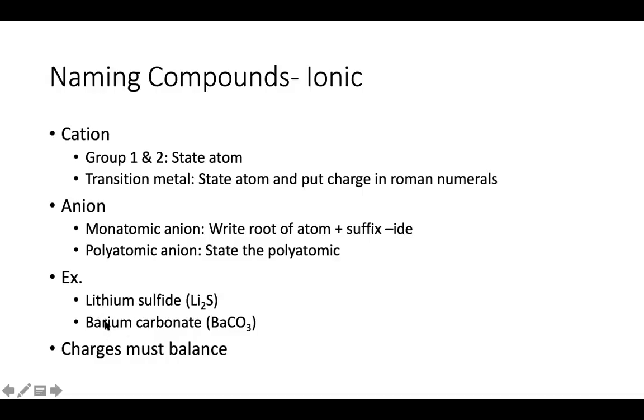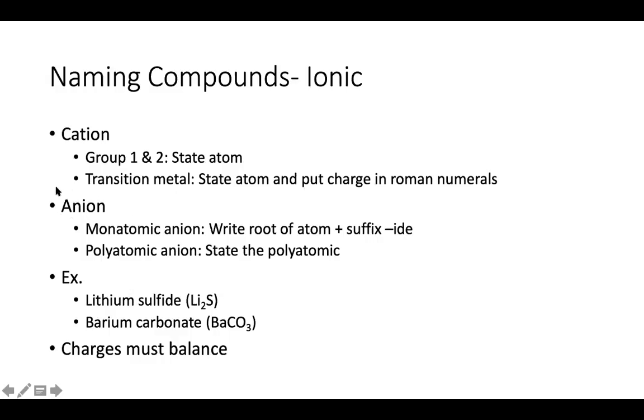Those are group 1 and 2. We just state the name of the atom. If the cation is a transition metal, we have to take a slightly different approach, right? We have to state the atom's name, but we also need to follow it with the charge in Roman numerals, right? So an example of that would be iron 3 oxide, something like that, right? So you have to specify the charge in Roman numerals.